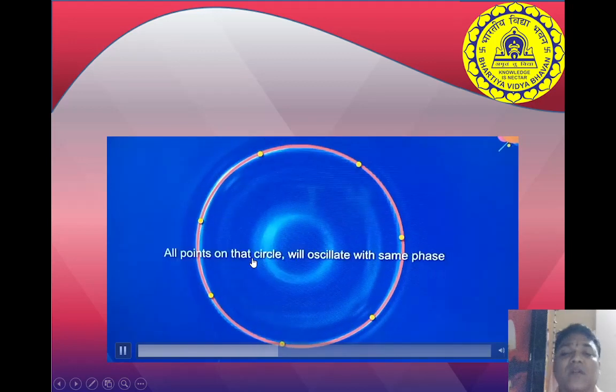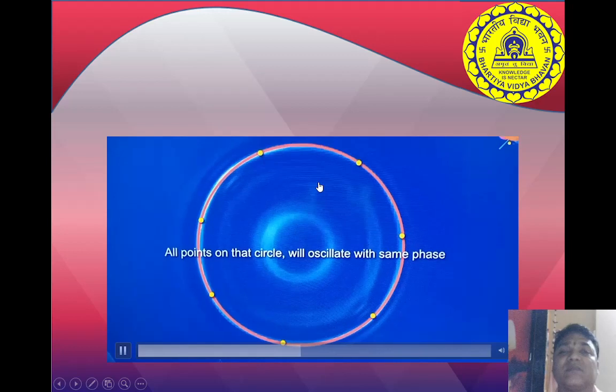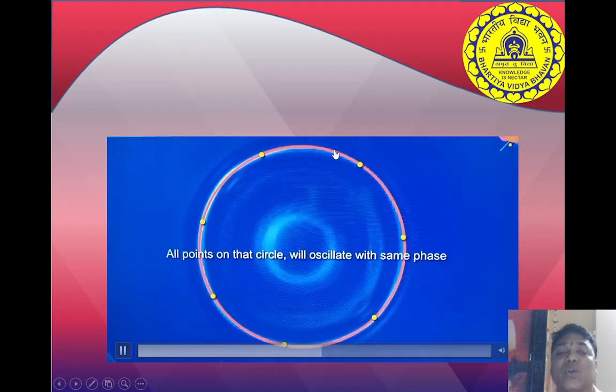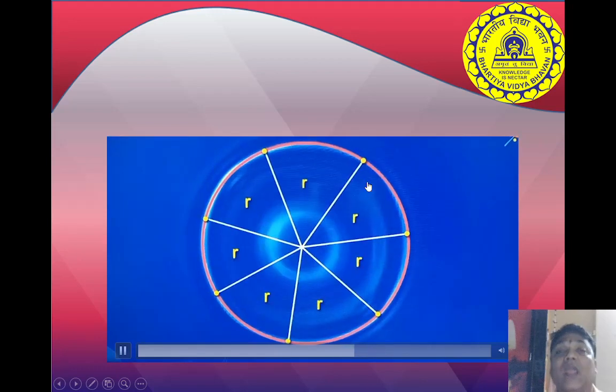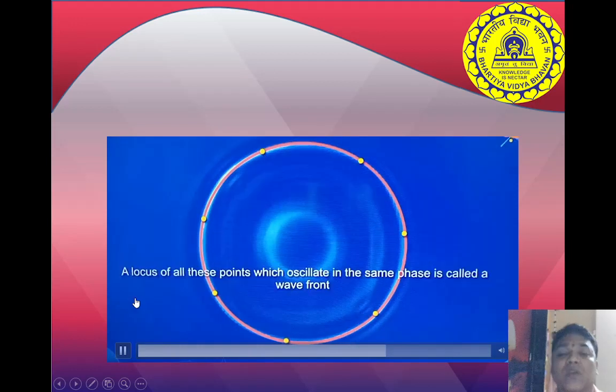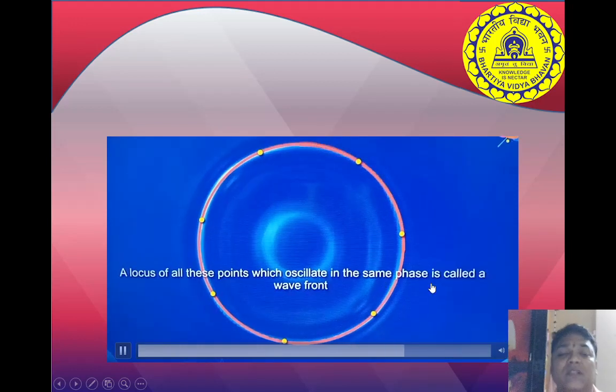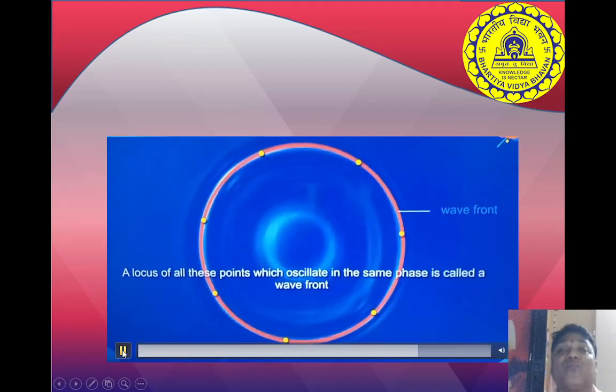All the points are in the same phase. If we take a crest or trough, all the points are what? In the same phase. This yellow color, and they are at an equal distance from the source. Source means where we have thrown a stone. The locus of all these points oscillating in the same phase is called as what? Wavefront.